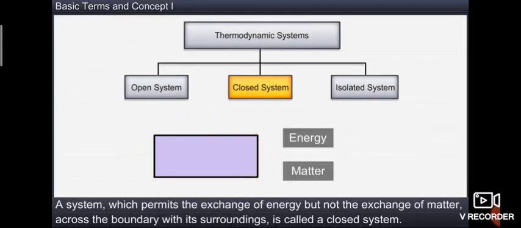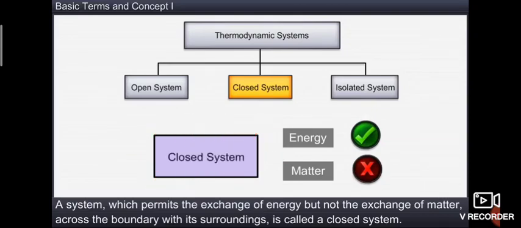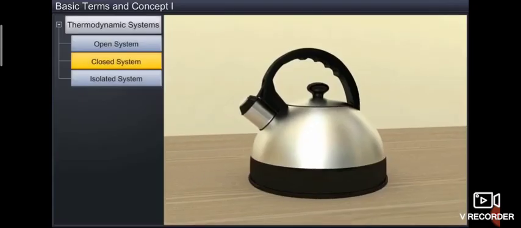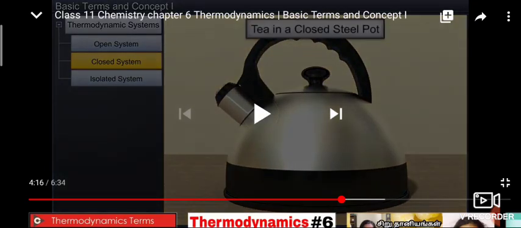Next one, closed system. A system which permits the exchange of energy but not the exchange of matter, because it is kept closed. So there is no chance of moving outside. Particles cannot move. Mass will remain the same. There is no change in mass. But what happens to the energy? Energy may change. Only mass may not change, but energy may change because it is a conducting material. It is diathermic. A closed system is also diathermic.